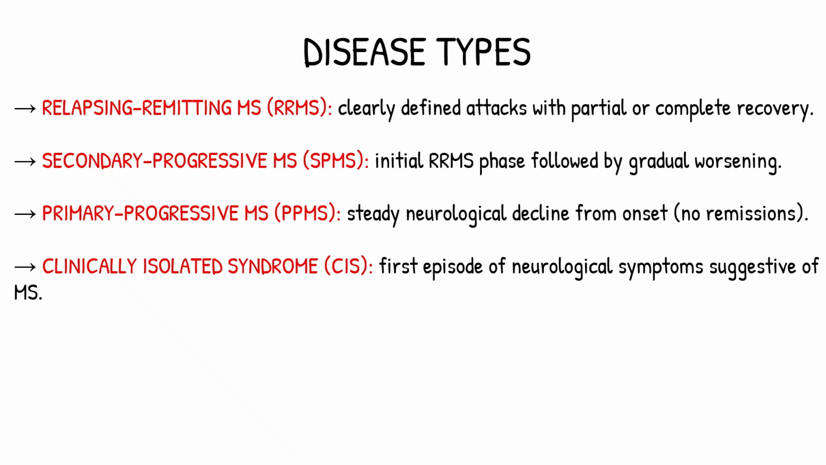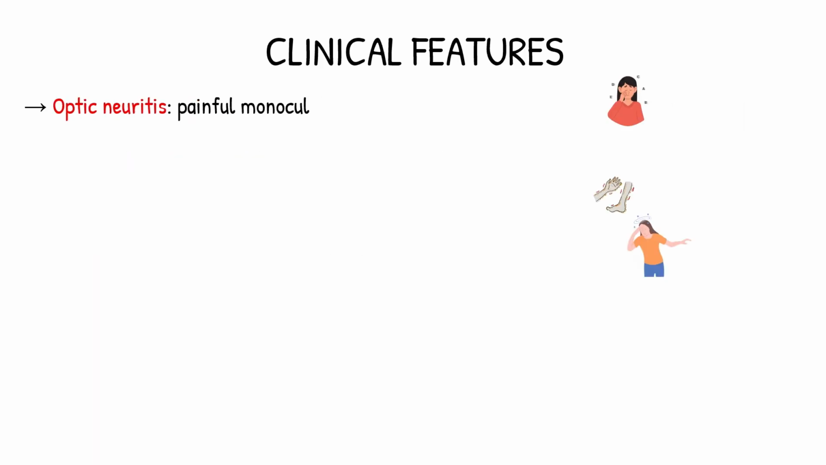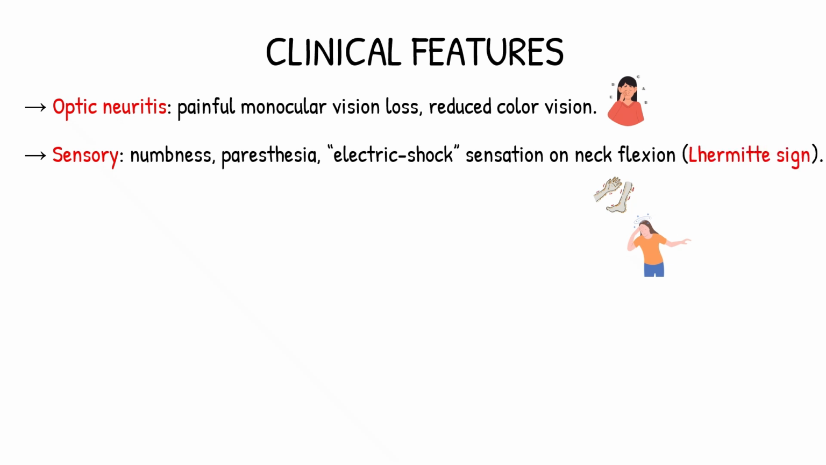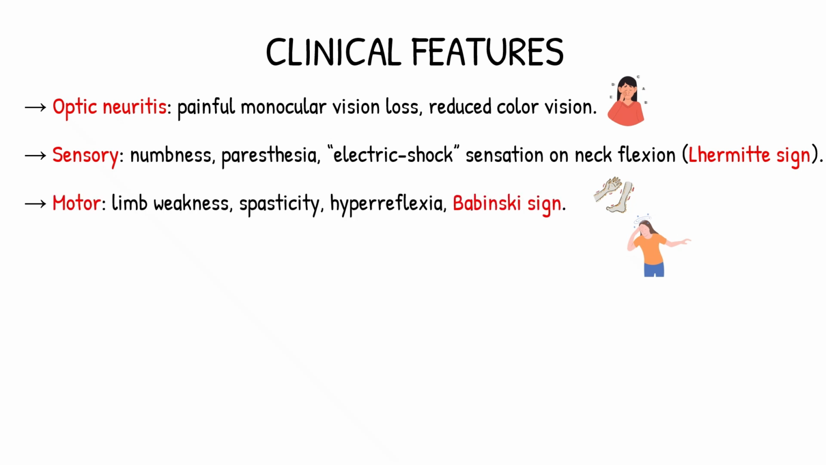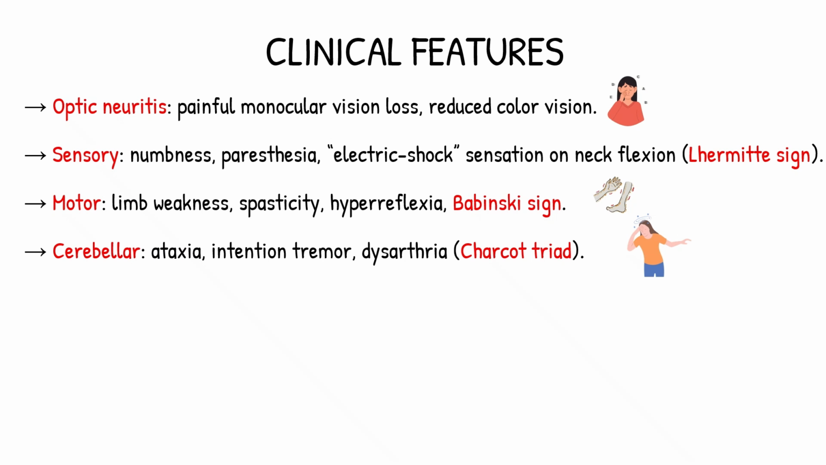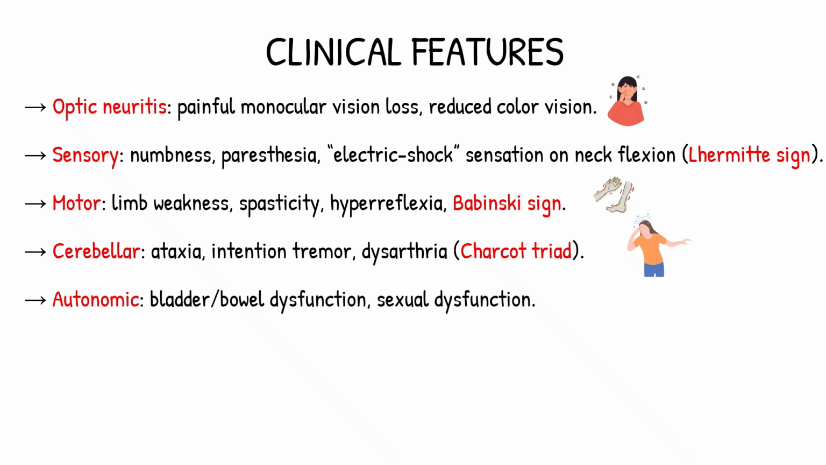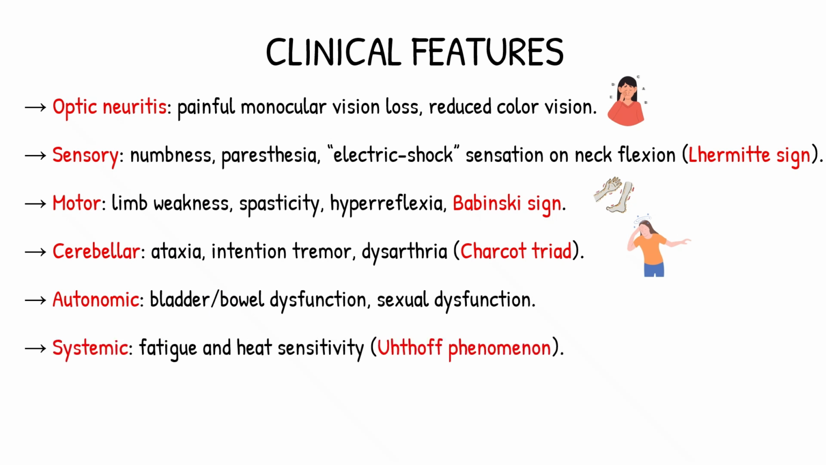Now let's go through the typical symptoms seen in MS. Optic neuritis is a classical sign, painful vision loss in one eye with reduced color vision. Sensory symptoms include numbness, tingling, or an electric shock feeling when bending the neck, known as Lhermitte's sign. Motor signs are limb weakness, stiffness, overactive reflexes, and a positive Babinski sign. If the cerebellum is affected, patients may show ataxia, tremor, and slurred speech, known as Charcot's triad. Autonomic symptoms include urinary, bowel, and sexual dysfunction. And many experience fatigue that worsens in heat, called Uthoff phenomenon.